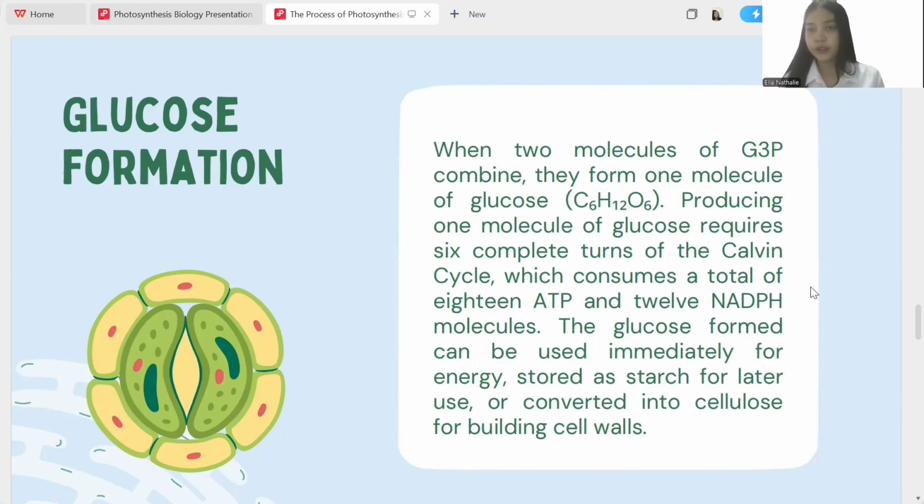Number two, storage as starch. Plants save extra glucose as starch, like how we keep rice in the pantry for later meals. The last one is building material, or cellulose. Glucose is linked into long chains to form cellulose, which strengthens cell walls and gives plants their rigidity.